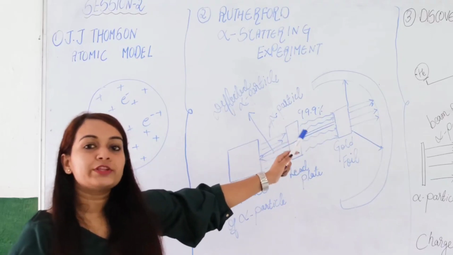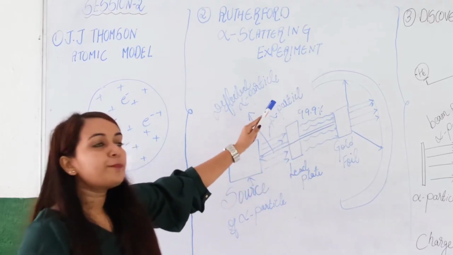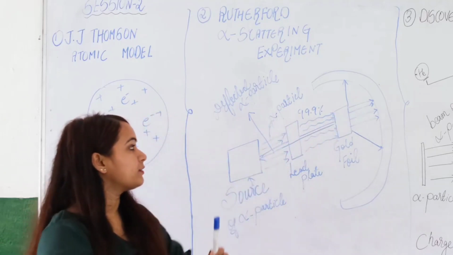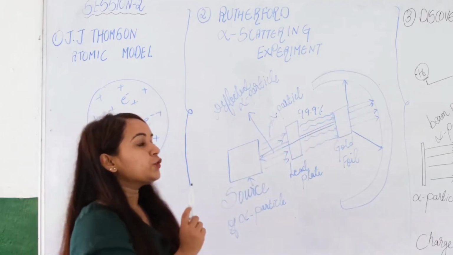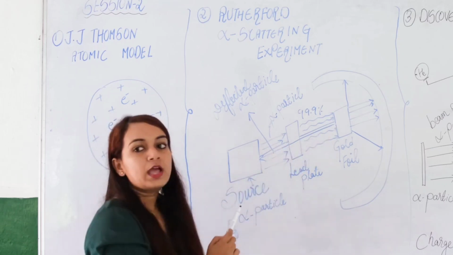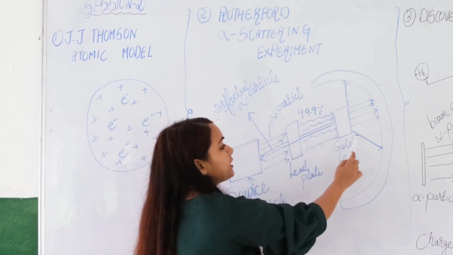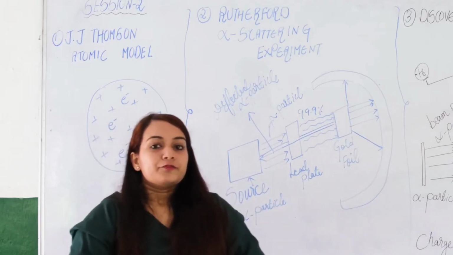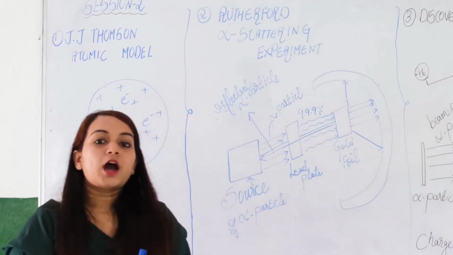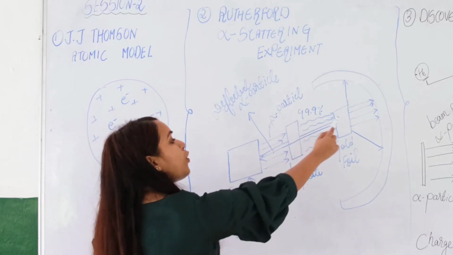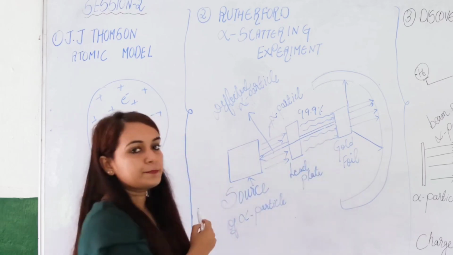Only very few alpha particles after hitting the gold foil passed with some deviation, making certain angles. Only 1 out of 20,000 alpha particles, after hitting the gold foil, bounced back.